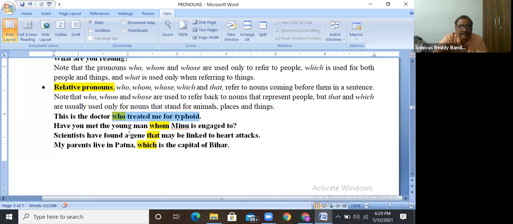That represents a gene. Remember, in writing also some mistakes will be made. Always when you use these relative pronouns, remember that they represent their immediate precedents. That represents a gene, whom represents the young man, who represents the doctor only. Here also you may misunderstand.